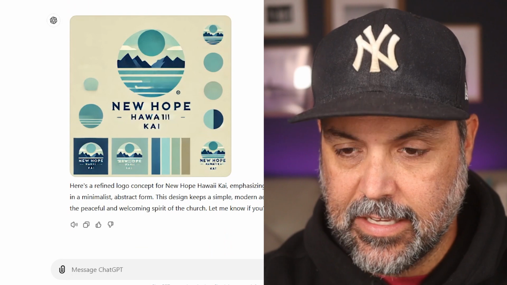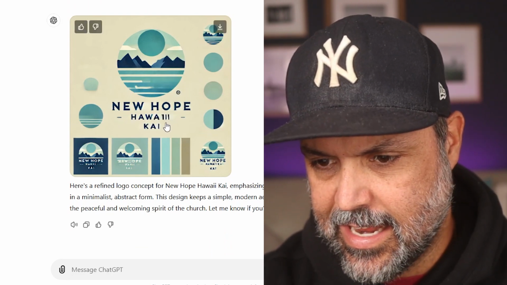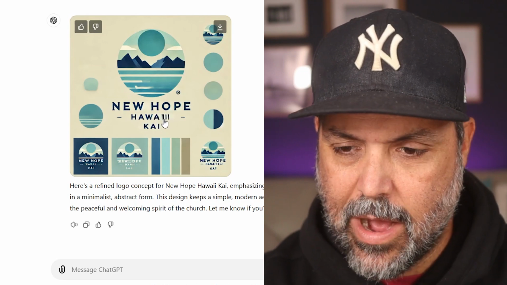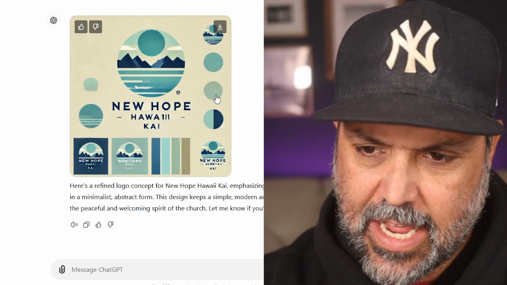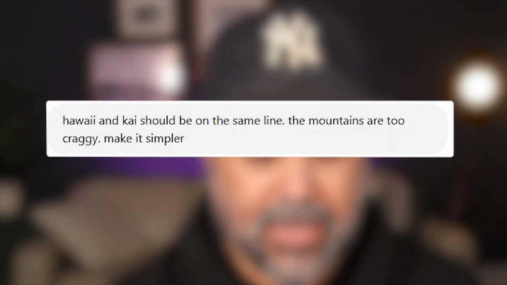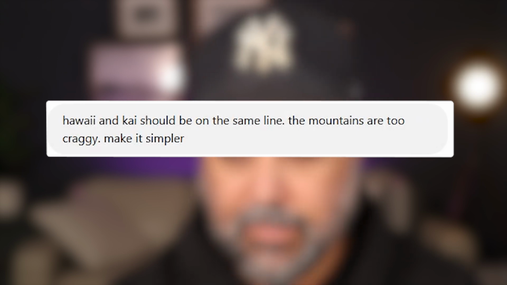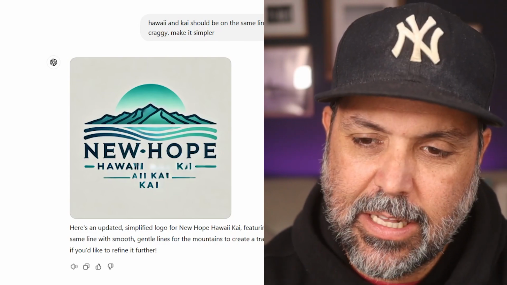So I like this. I still like the color. It's funny that it has an extra I in Hawaii. And then Kai is on a separate line, which is a strange design choice. Not a fan of that. I think it's a little bit too busy with all the sun and clouds and waves and the water. I think just generally make it simpler might be good. Let's try that. Well, so it's having a hard time with the words, it seems like. I like this one a little bit more.